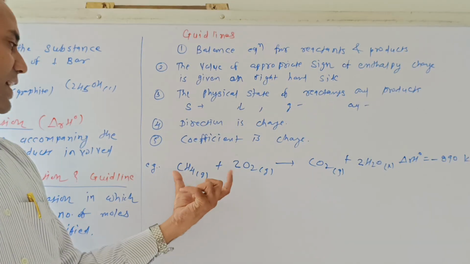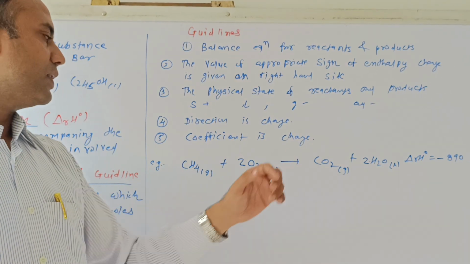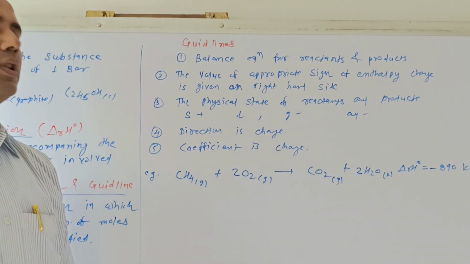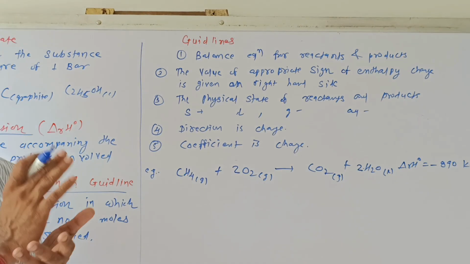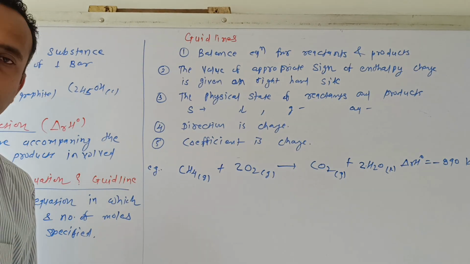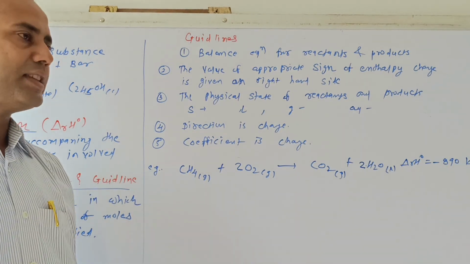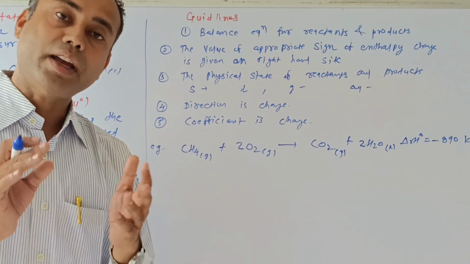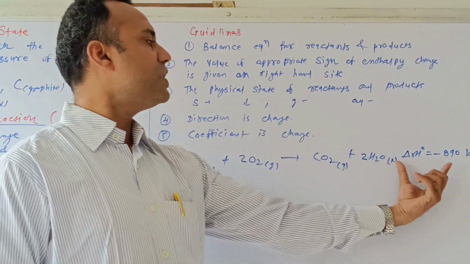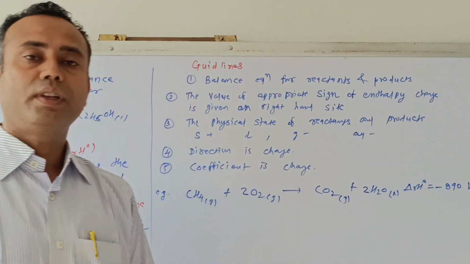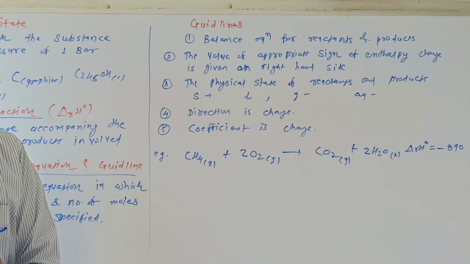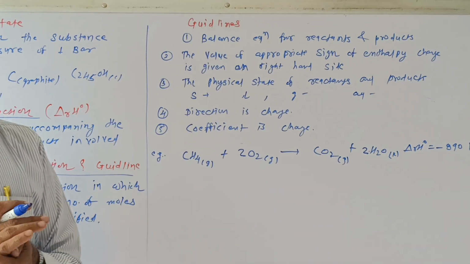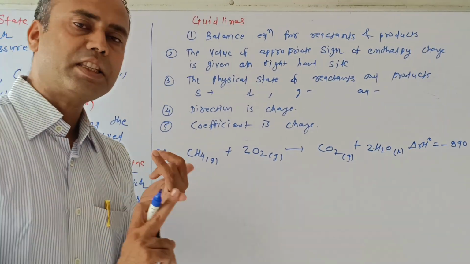Look at this. Carbon here 1, here 1. Oxygen here 4, 2 plus 2, 4. Hydrogen 4, hydrogen 4. Now the reaction is balanced. The number of moles of reactants and products is balanced. Physical state of CH4 is gaseous, O2 is gaseous, CO2 is gaseous, H2O is liquid. That is mentioned, and the enthalpy change is written on the extreme right hand side. That equation is called the thermochemical equation. So it is the equation which is written in the balanced form.